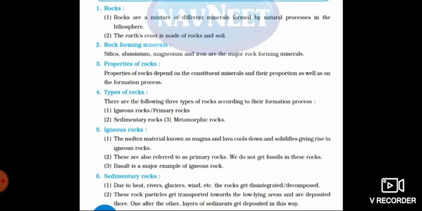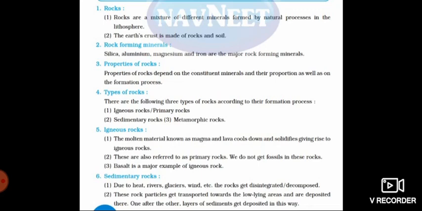One after the other, layers of sediments get deposited in this way. So now when the river is flowing, glaciers are flowing, wind is flowing, even heat is passing, isn't it? And because of this, what happened? The rock is becoming smaller and smaller, and it is moving further and then it is transported.